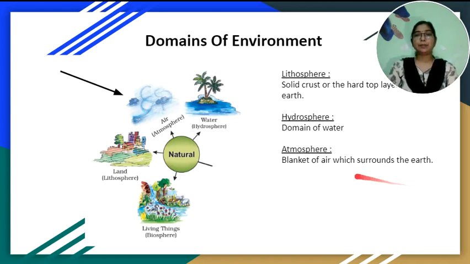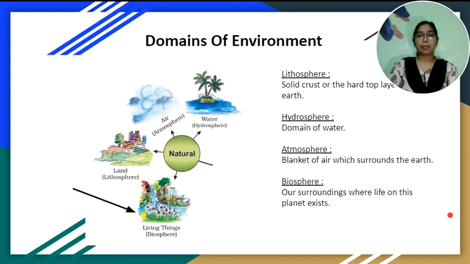Next one, atmosphere. The atmosphere is the thin layer of air that envelops our Earth. It is very dynamic in nature, where changes may take place every hour. These changes in the atmosphere produce weather and climate. The force of gravity exerted by the earth holds the atmosphere around it. It protects us from the harmful rays and scorching heat of the sun. It consists of a number of gases, dust and water vapor.